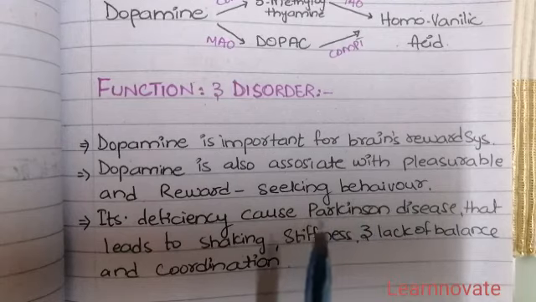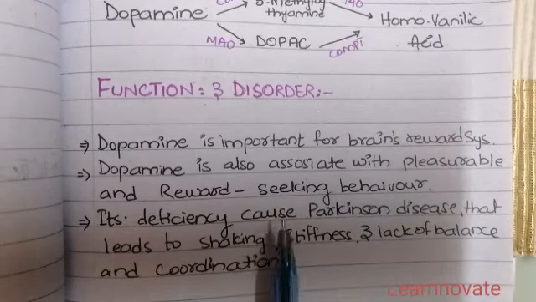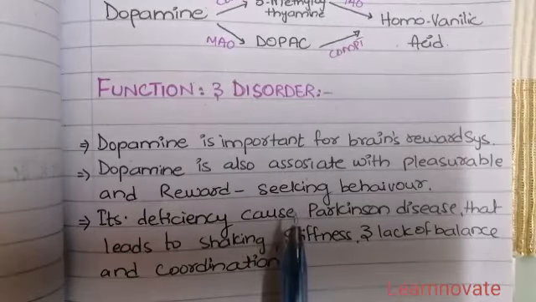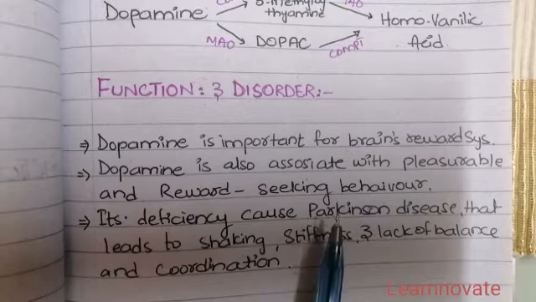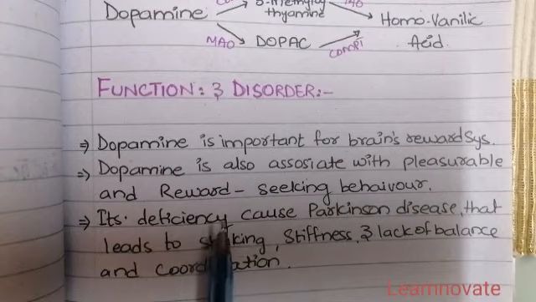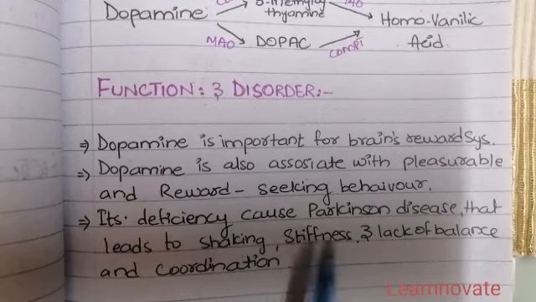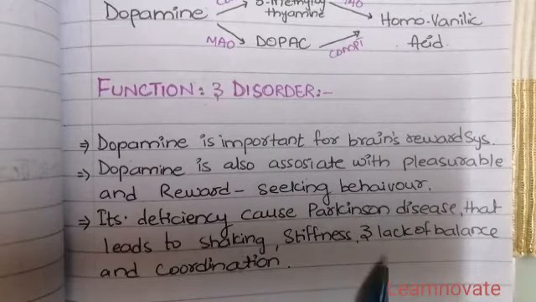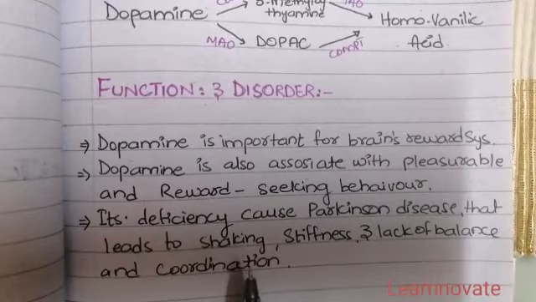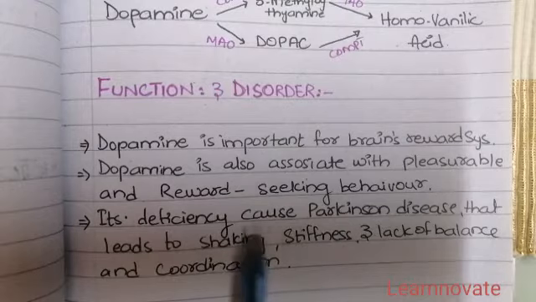Now, what happens if a deficiency of dopamine takes place? We discussed in the introduction that dopamine is also important in control and coordination. As it is an inhibitory neurotransmitter, it prevents excessive movement of the muscles and incoordination. So if a deficiency of dopamine occurs, it causes Parkinson disease, which leads to lack of balance and coordination, with shaking, stiffness, and rigidity. This is because of the deficiency of dopamine.